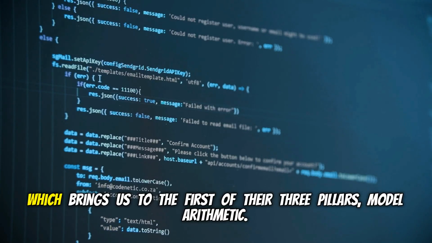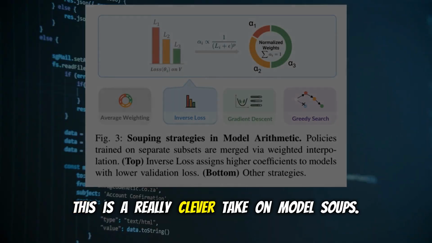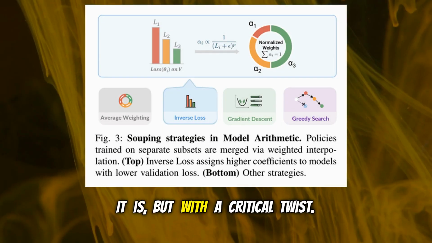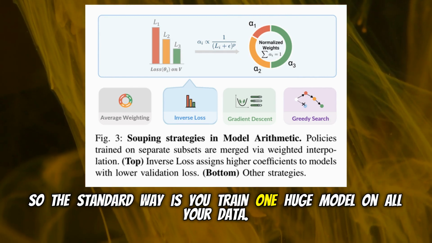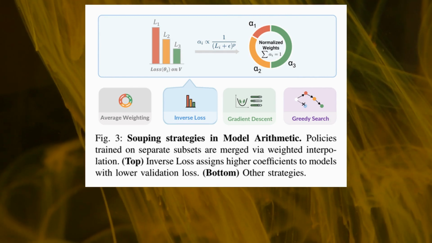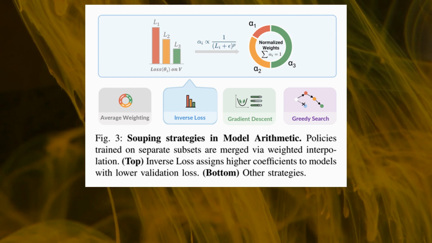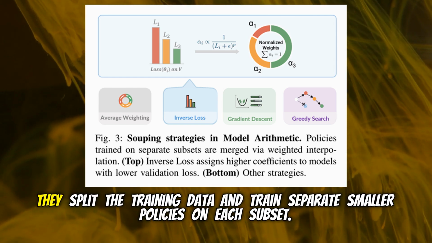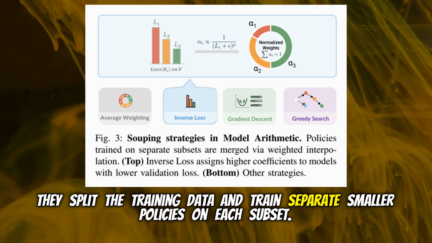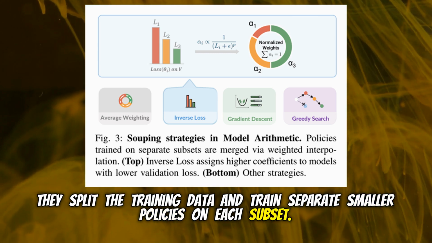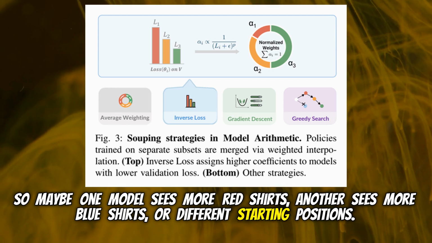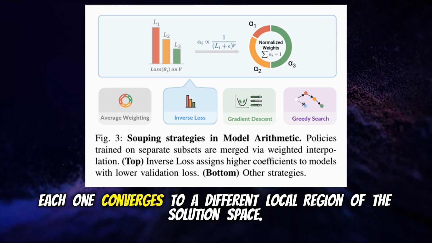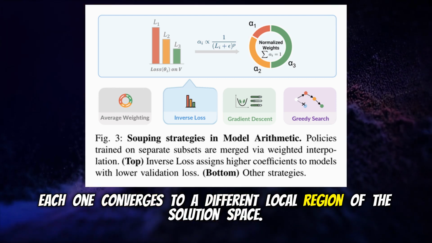Precisely. Which brings us to the first of their 3 pillars, model arithmetic. This is a really clever take on model soups. It is, but with a critical twist. So the standard way is you train one huge model on all your data. Chi0 says, no, let's split the data set up. Into subsets. Yeah, exactly. They split the training data and train separate, smaller policies on each subset. So maybe one model sees more red shirts, another sees more blue shirts, or different starting positions. Each one converges to a different local region of the solution space.